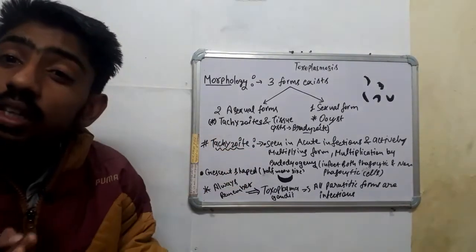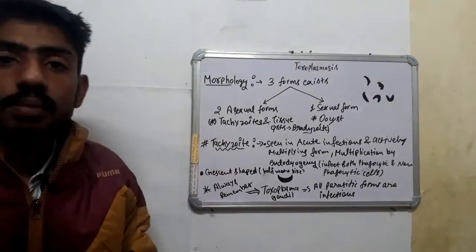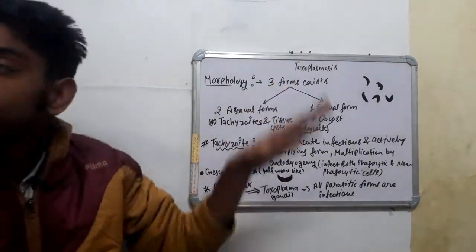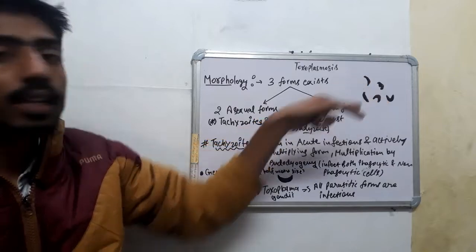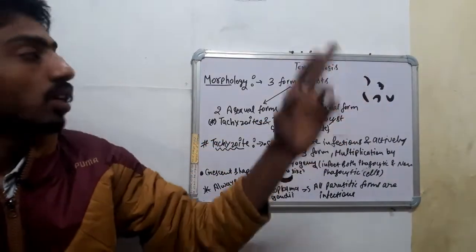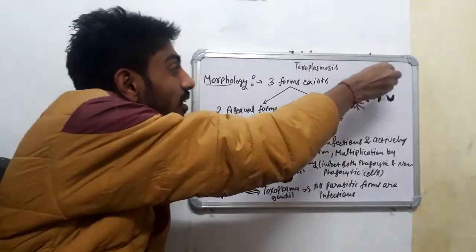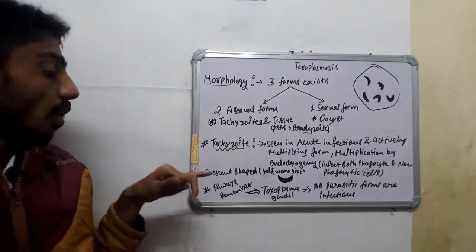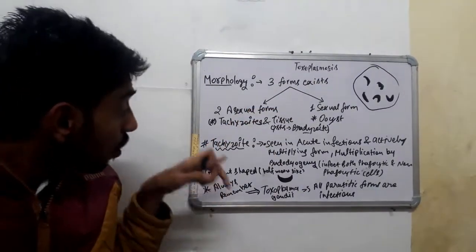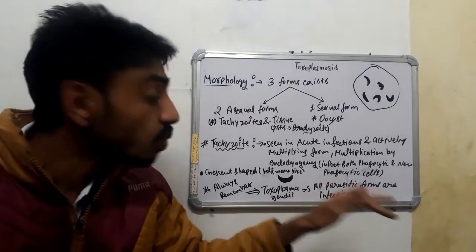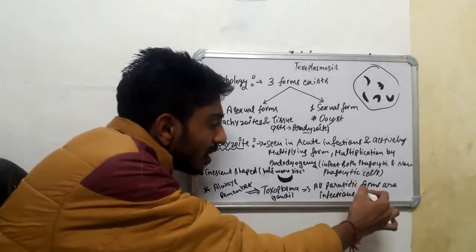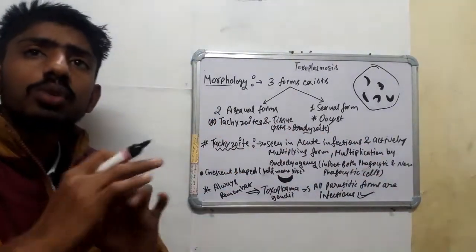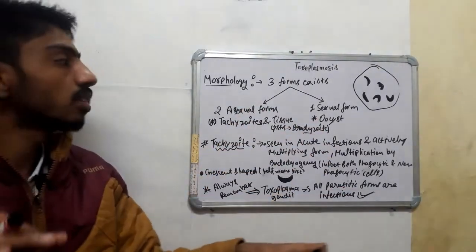And the tachyzoite is crescent shaped. Crescent shape means half-moon like. In a smear you see these crescent forms. Always remember, guys, in Toxoplasma gondii all parasitic forms are infectious. This is a very, very interesting and important point. Always remember that in Toxoplasma gondii all 3 forms are infectious.